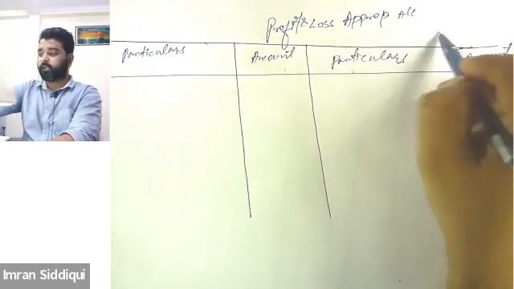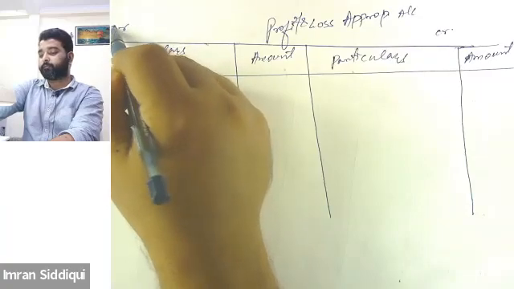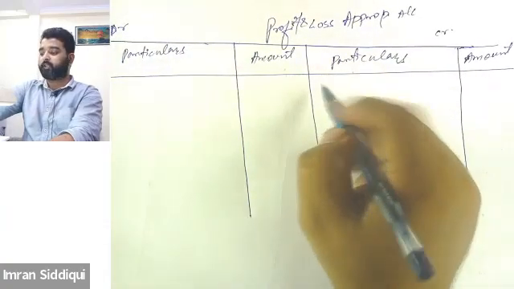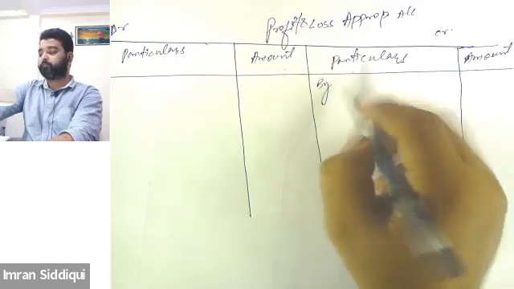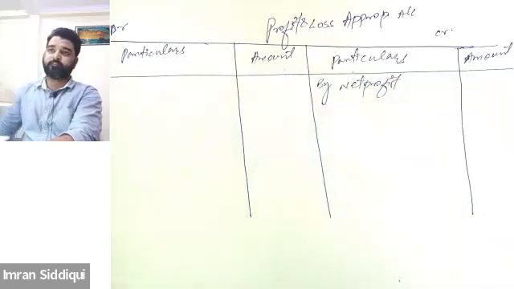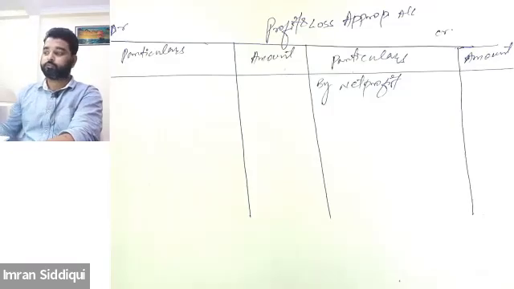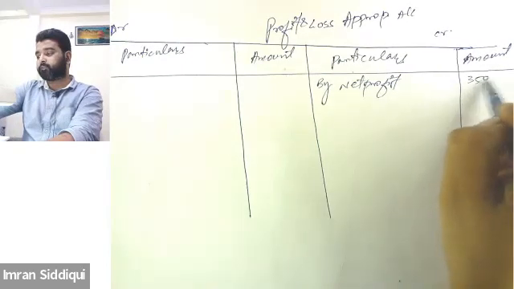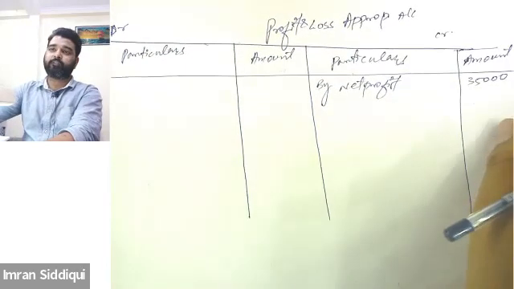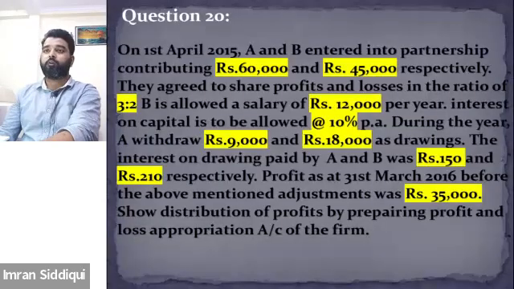Starting from the credit side, this is the credit side and this is the debit side. On the credit side, we will write by net profit. The value of net profit is given in the question. It is 35,000, the last highlighted value. So we will write it here, 35,000. Is this clear, both of you? Yes.